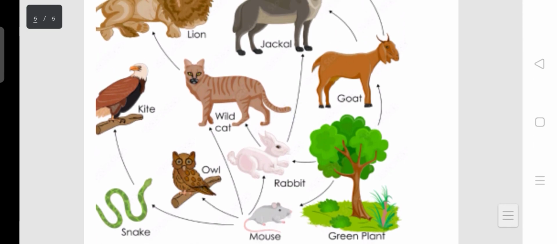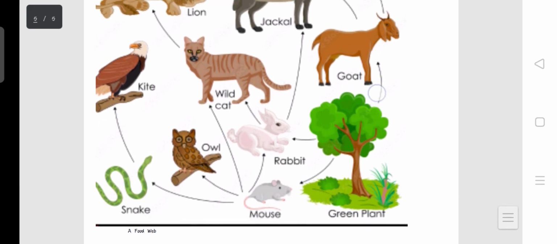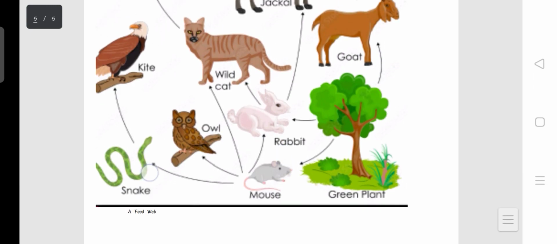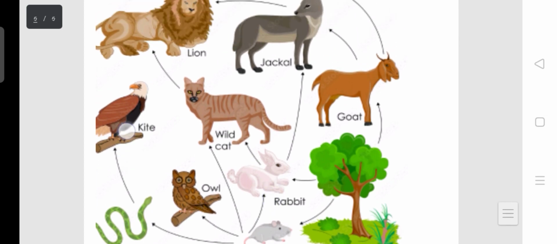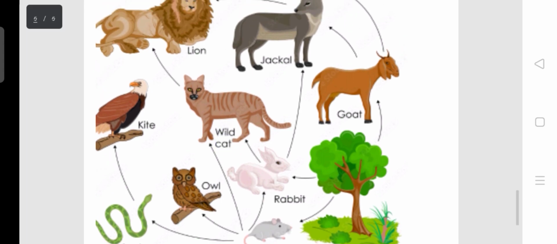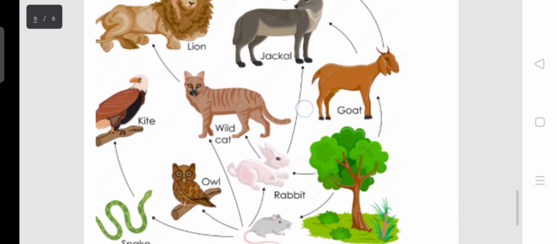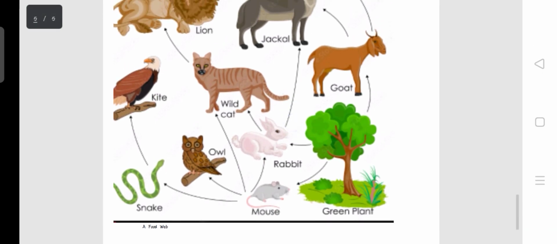You can see the plants being eaten by the mouse and the goats. You can see the mouse being eaten by the snake, the owl, and the rabbit. You can see the snake being eaten by the kite. You can see the mouse being eaten by the wild cat. So that's how the flow of energy goes from one animal to the other, showing the flow of food, how one animal is eaten by the other animal.